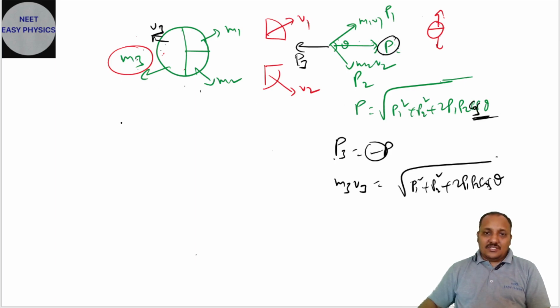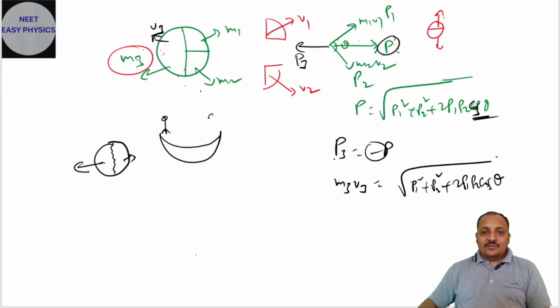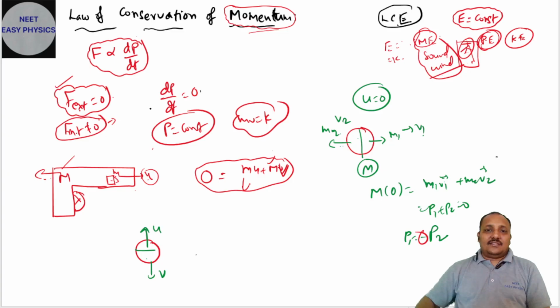They will give the total mass. Initially it is at rest. It is going to be divided into three pieces by internal force. A bomb is going to explode, or a heavy nucleus is going to divide into two lighter nuclei. Among all these cases, we are going to apply this formula. So in both, one person is moving from one end to another end, mass of the person, mass of the ball. This is also only internal force. There is no external force. Wherever the internal force concept is coming, you have to apply the problem and model concept like this.